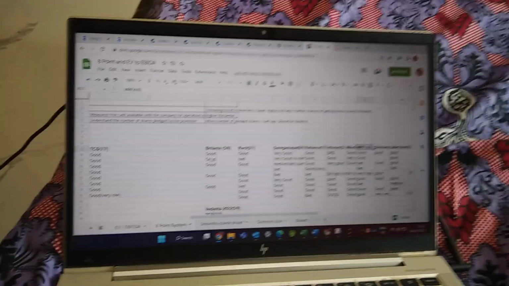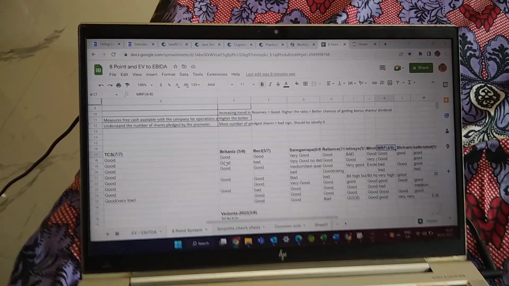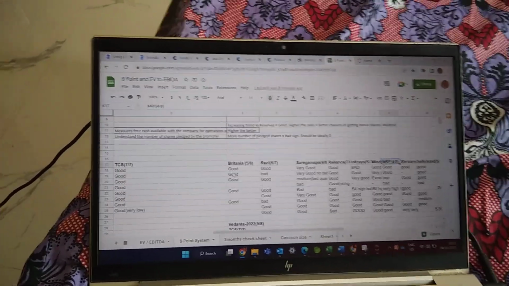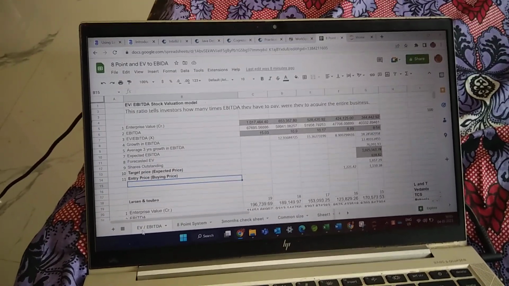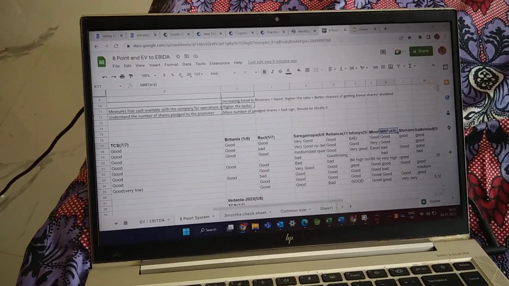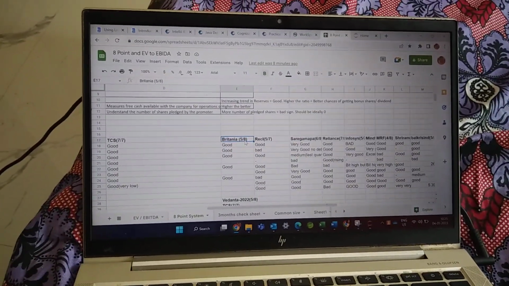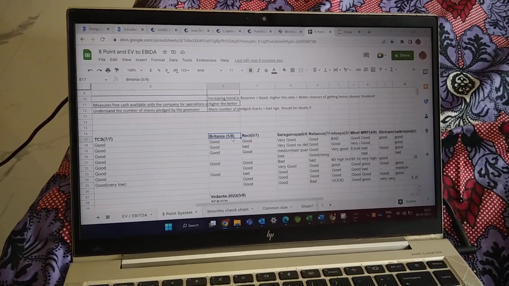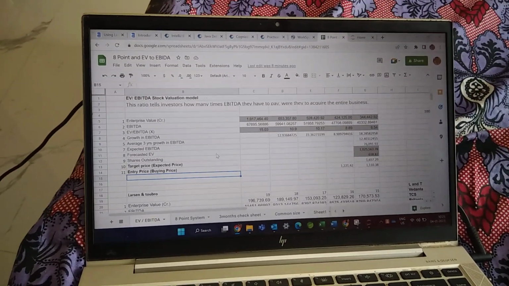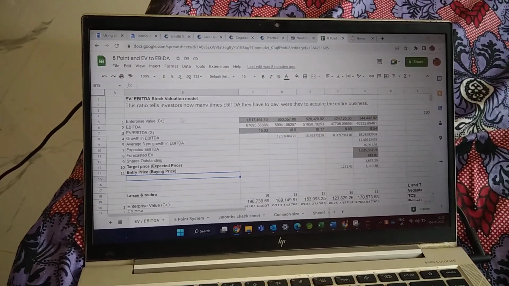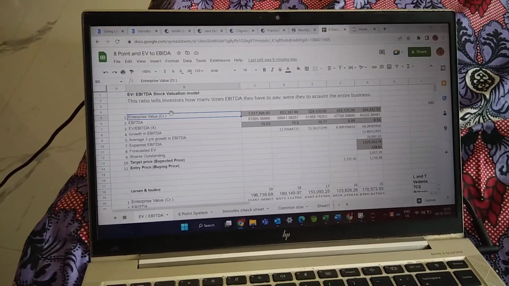If we see generally, IT stocks are fundamentally very strong, and they have very good balance sheets and cash flows as well, so they will generally score a very good amount. Out of these stocks, I picked around 15, and out of them I filtered only 7 to 8, and I did the evaluation through the EV by EBITDA model so that we can predict the price.